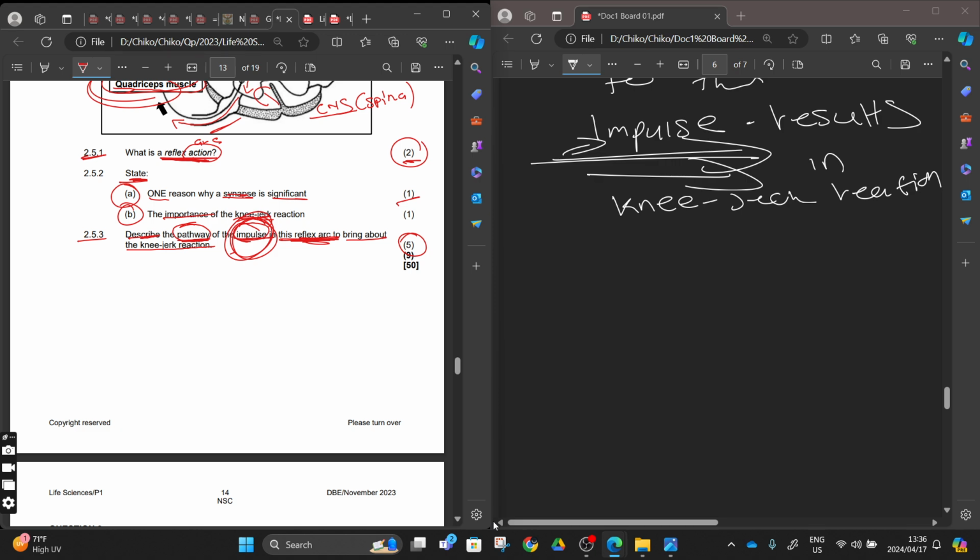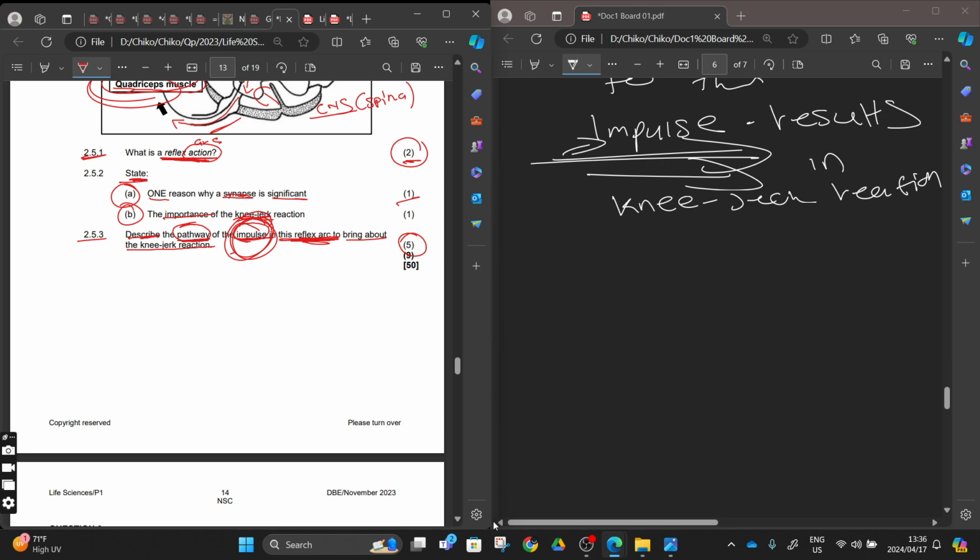Same question. If they're going to ask you about the reflex arc, they are going to ask you to describe the pathway. You'll find these 5 marks questions when they want you to describe the pathway of the impulse, or to describe the reflex arc from the receptor up until the effector. You have to describe everything.